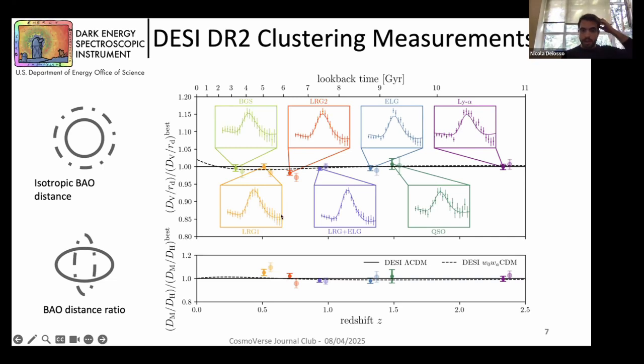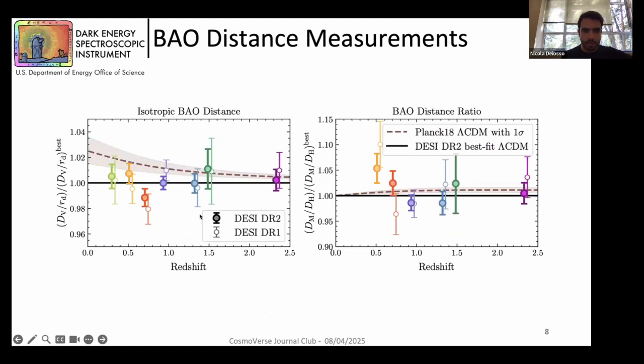So we detected the BAO feature in all 7 redshift bins. The significance of detection is 5.6 sigma for the QSO, that is the lower one. And the higher one is for the combined tracer, luminous red galaxies plus ELG, at this redshift, where the significance is 14.7 sigma. So that is the highest ever obtained. Let's take a closer look at the plot.